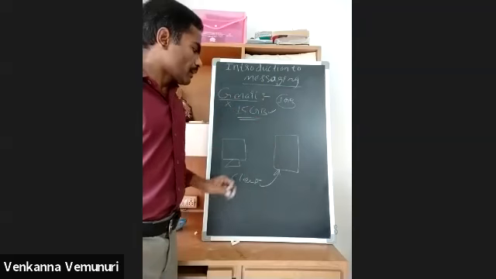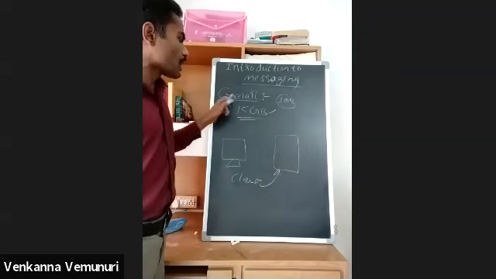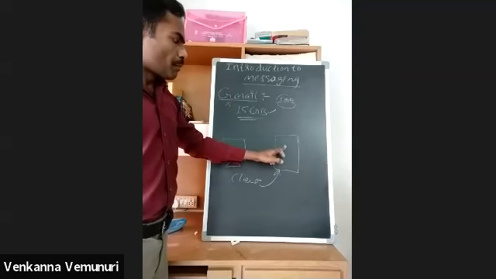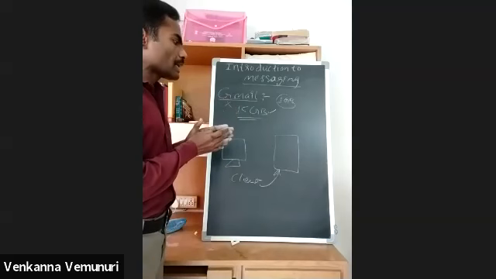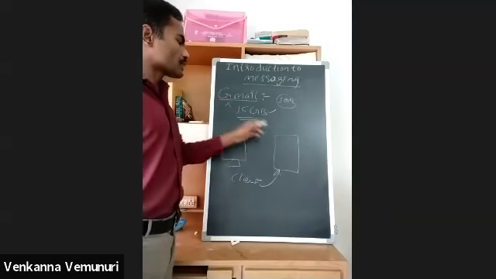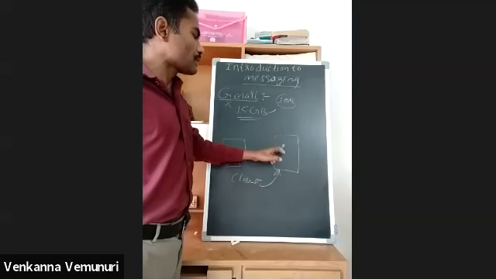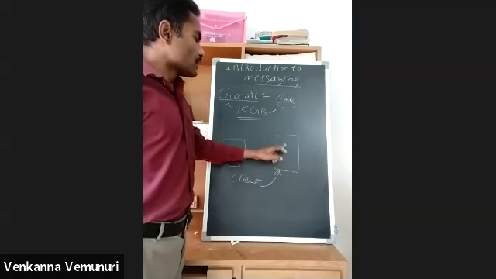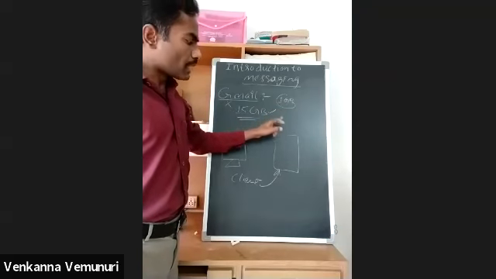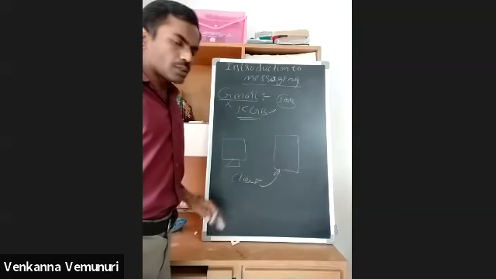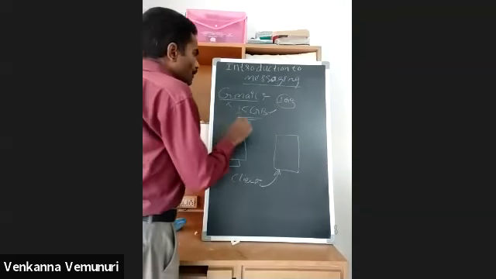For example, if you want to maintain Gmail, you must trust this server. For example, if you send any secret information, you must trust this server. If it is very secret information, this server could also share that information with third-party clients. That type of issue is also possible. Here there is no privacy.